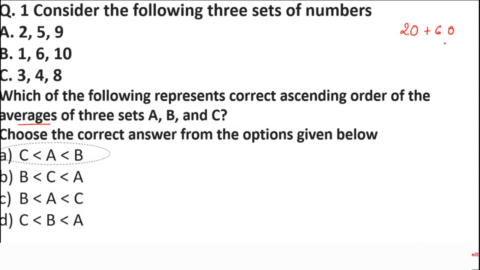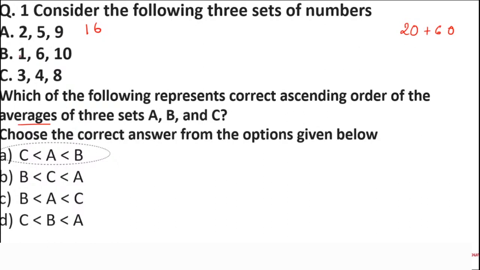Okay, so I've got some answers. Let's see which is correct. So Shrinu and Sakshi and Kumari Karuna has given the right answer. Very nice. Okay, so if you add these numbers like 2, 5 and 9. 2 plus 5 is how much, students? 7. 7 plus 9 is how much? It is 16. Okay, fine, 16.